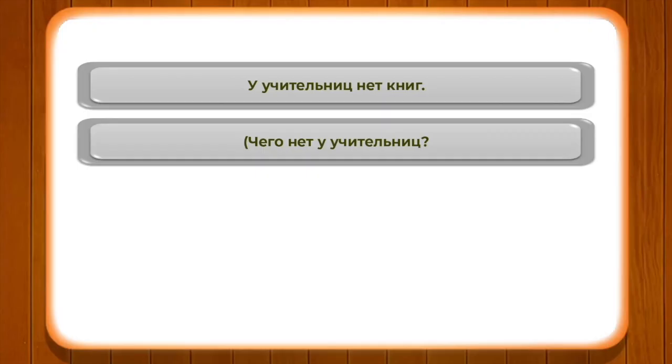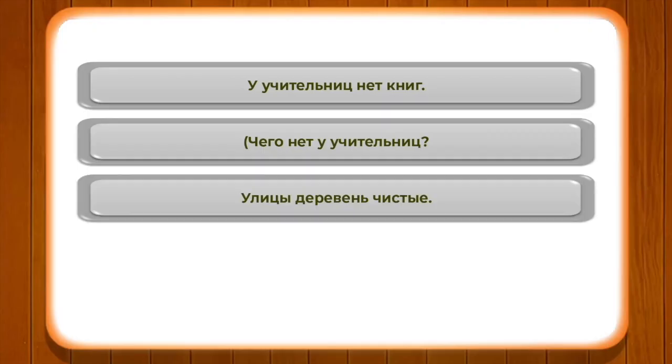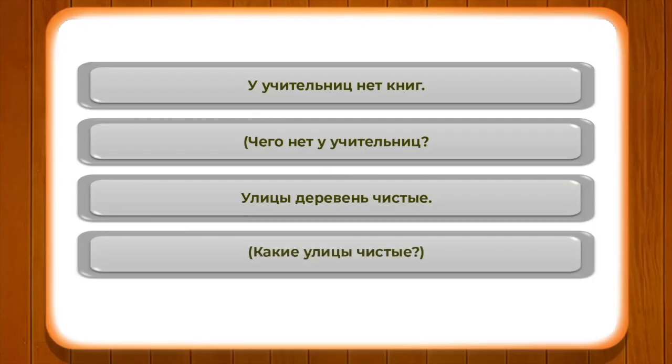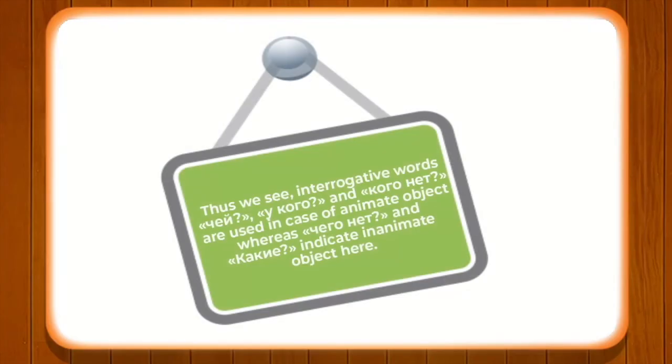У учительниц нет книг. Улицы деревень чистые. Какие улицы чистые? Thus we see interrogative words чей, у кого, and кого нет are used in case of animate objects, whereas чего нет and какие are used to indicate inanimate objects here.